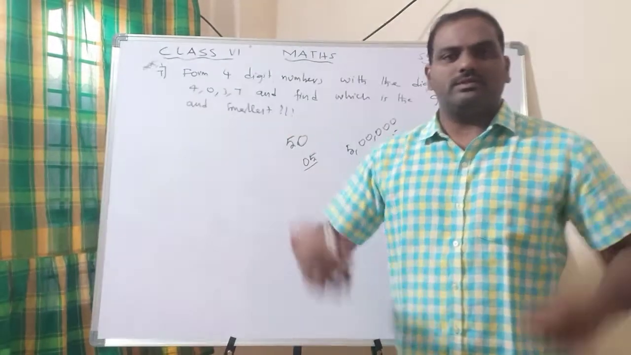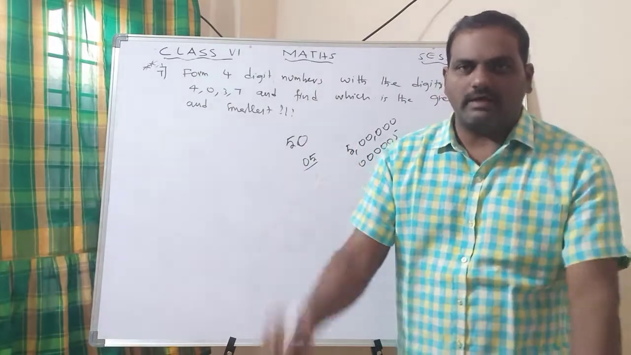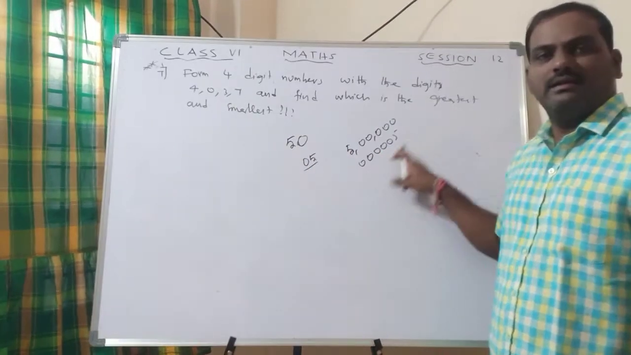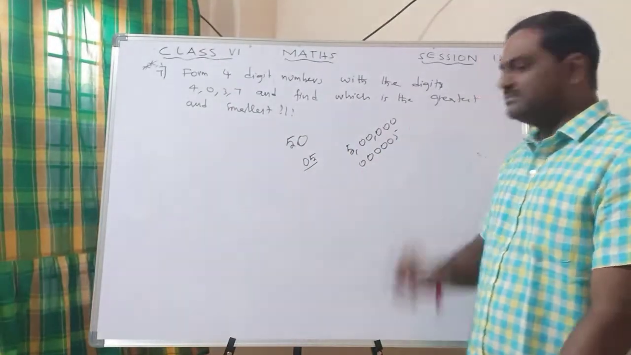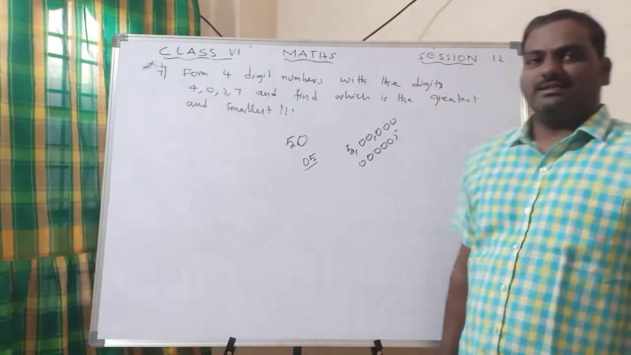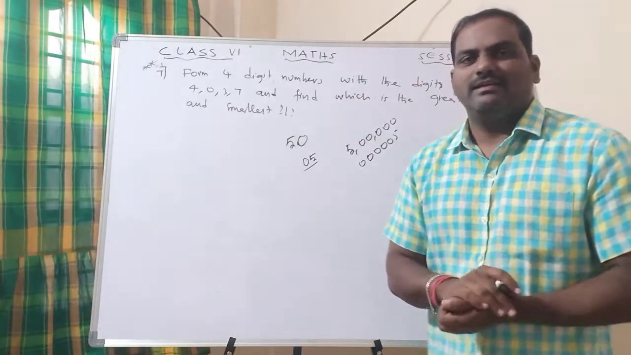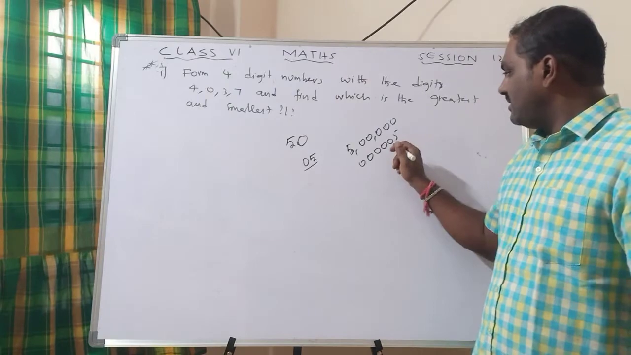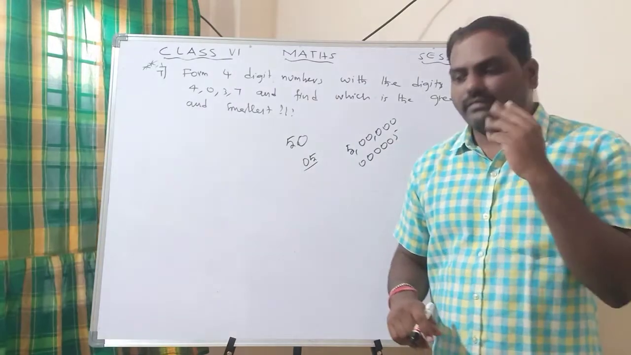If I keep more zeros, will it have value? It also will not have value. So what is the answer? You know this one? 5. Just 5. This one is 5 lakhs. So 5 lakhs, 5. What is the reason? Because all the zeros are before the number.